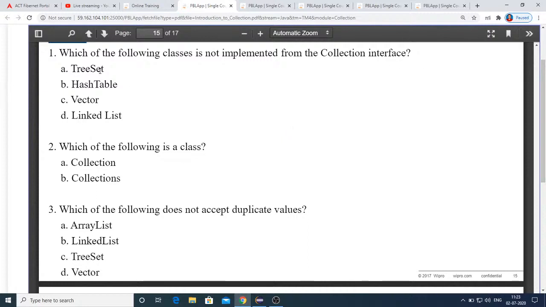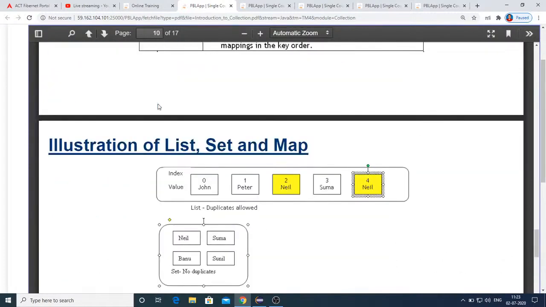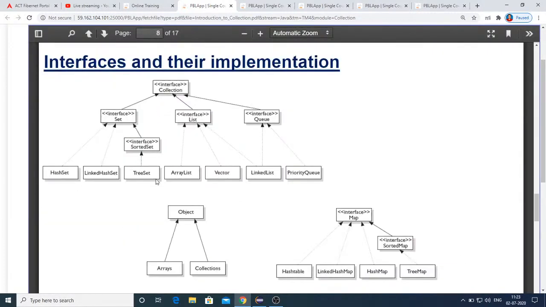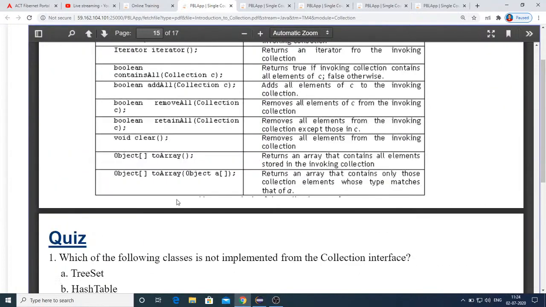Tree set, it's implemented from collection interface. Hash table, so vector is the legacy implementation we say. Linked list, so here you can see which of them are not implemented. Here also you can see, hash table. Hash table is not directly from the collection interface. So the answer is there, hash table.